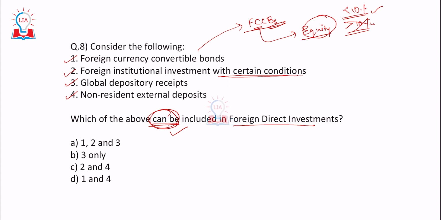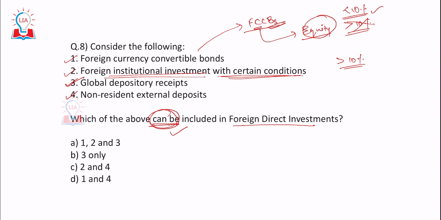Okay. So the second one says foreign institutional investment, right? Foreign institutional investment with certain conditions. What is that condition again? If they are investing more than 10%, then automatically it becomes what? FDI. Third, global depository receipts.